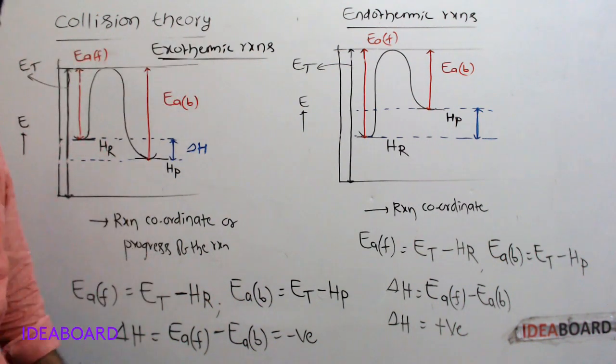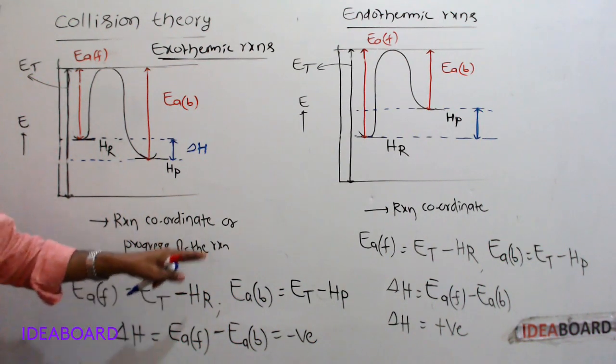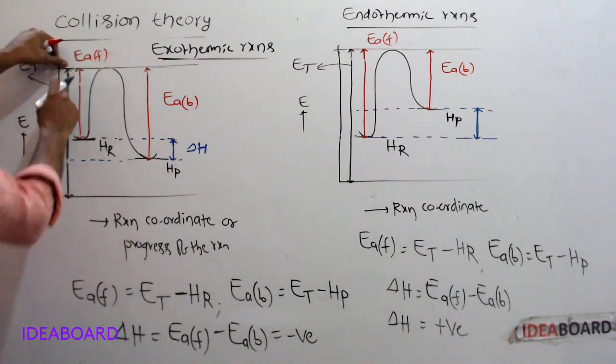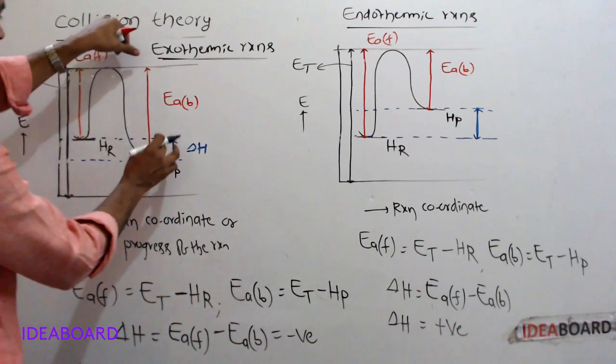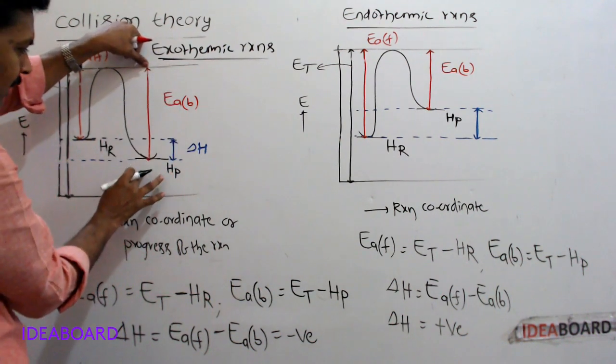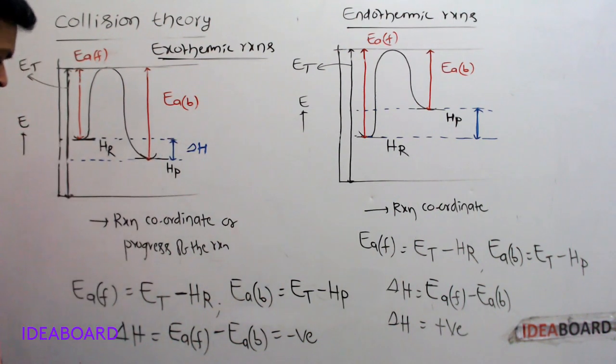In exothermic reactions, the activation energy of the forward reaction is equal to the threshold energy minus the enthalpy of reactants. The activation energy of the backward reaction is equal to the threshold energy minus the enthalpy of products.